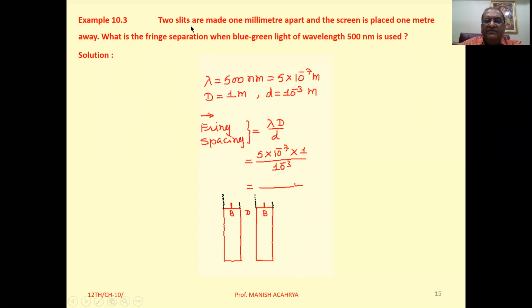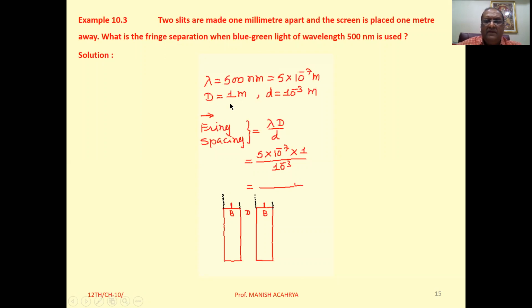Example 10.3. Two slits are made 1 millimeter apart and the screen is placed 1 meter away. What is the fringe separation when blue-green light of wavelength 500 nanometer is used? Very simple question. Lambda is given to you, 500 nanometer, so that is 500 into 10 raised to minus 9 meter, that is 5 into 10 raised to minus 7 meter.